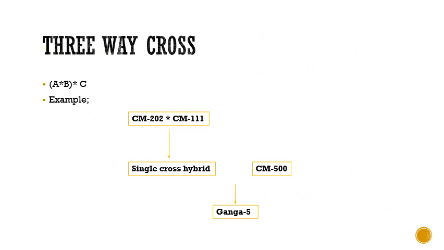So now coming to three-way cross. Here we will be using three distinct inbred lines, say A, B and C. First of all we will be crossing only two inbred lines, say A and B. This will result in an F1 or a single cross hybrid, which will again be crossed with the third inbred line, say C. So this is the generalized scheme of things in three-way cross.